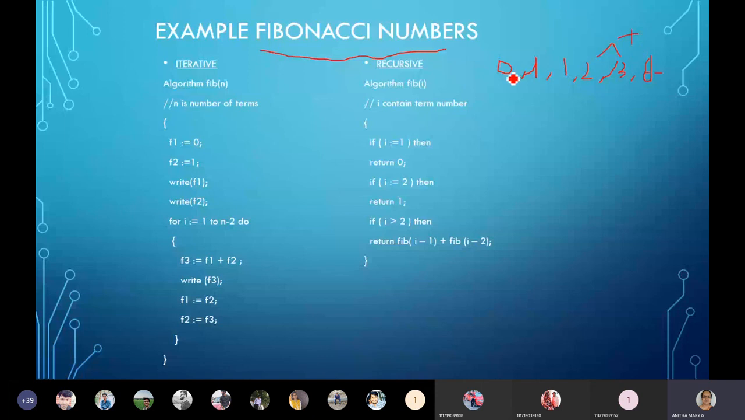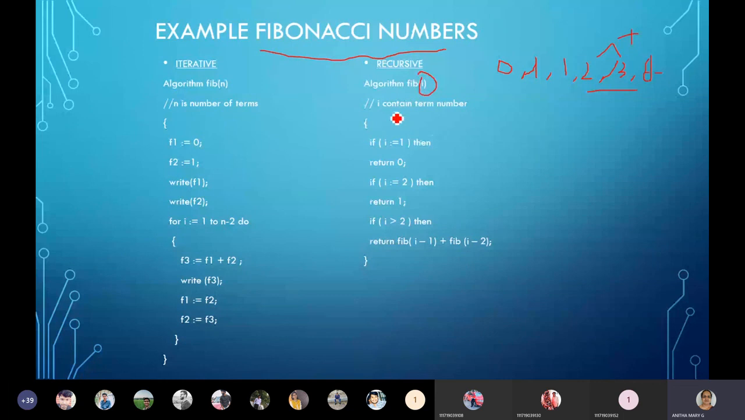Initially I am taking 0 and 1. So 0 plus 1 gives you the next number as 1. 1 plus 1 gives you 2. 1 plus 2 gives you 3. 2 plus 3 gives you 5. Likewise, the series is going to continue. In order to do this, can I do it the recursive way? Yes, you can. Here, the parameter we are passing to the fib algorithm under recursion